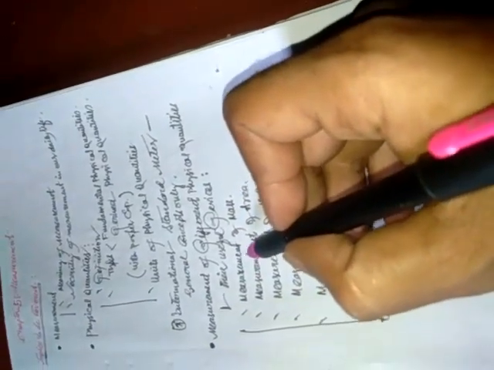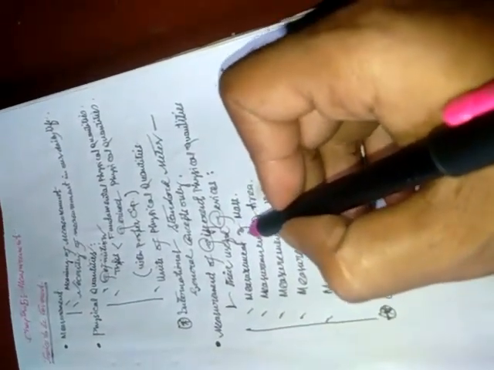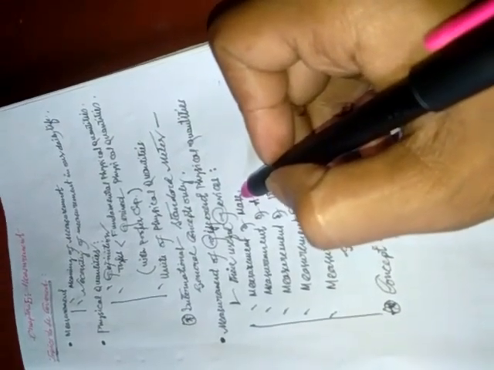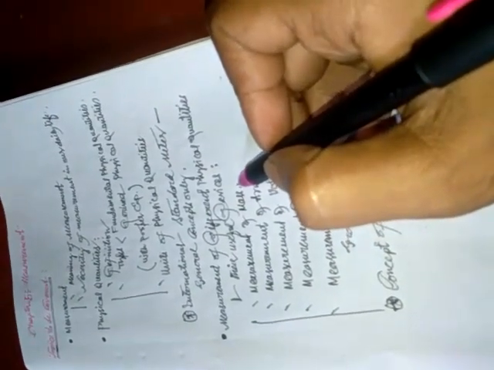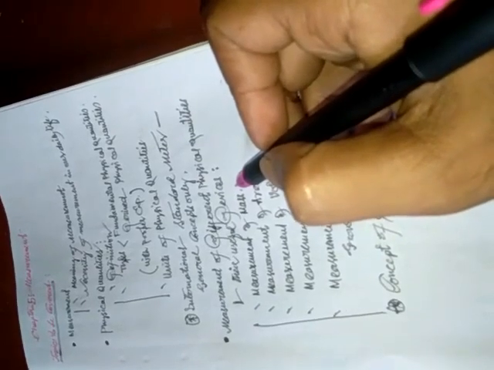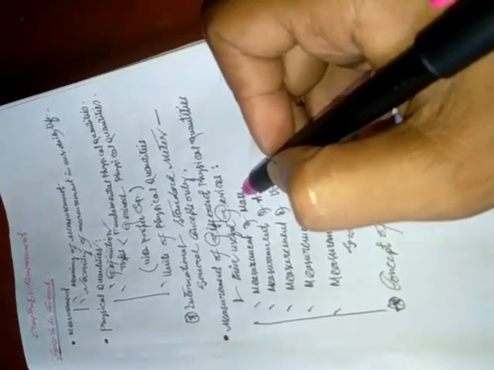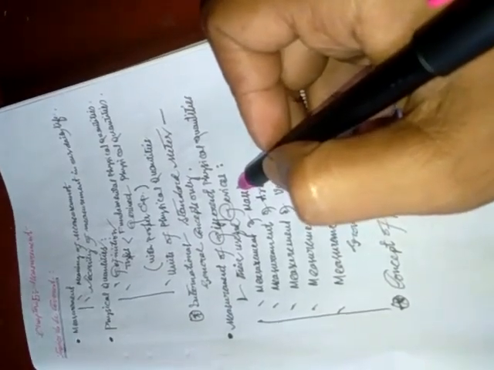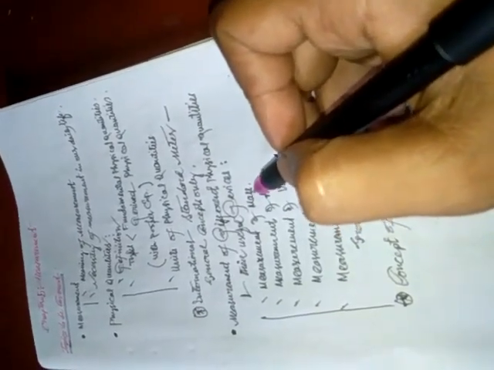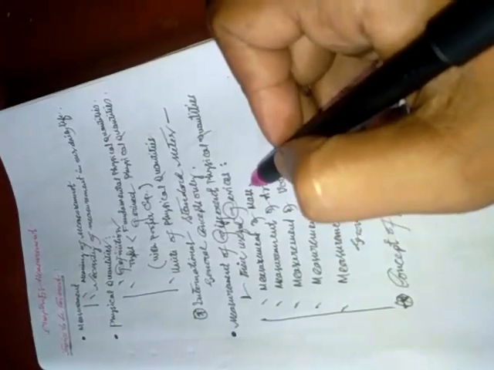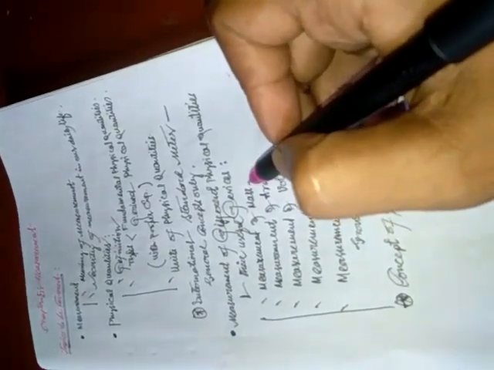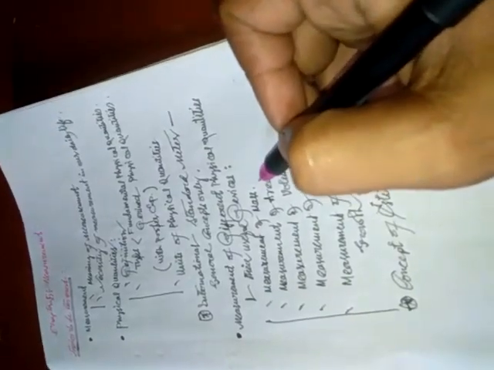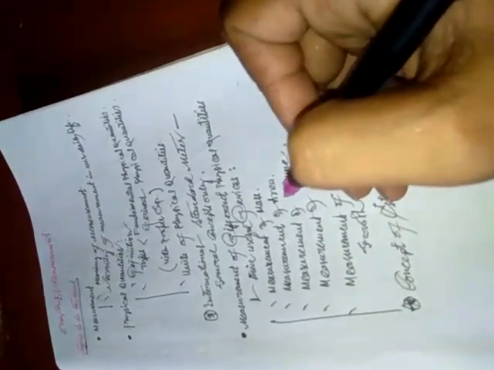First we have to measure the mass, and in order to measure the mass, which kind of device is used? For example, in order to measure the mass of any physical quantity, we need to take the help of the device called the common balance.